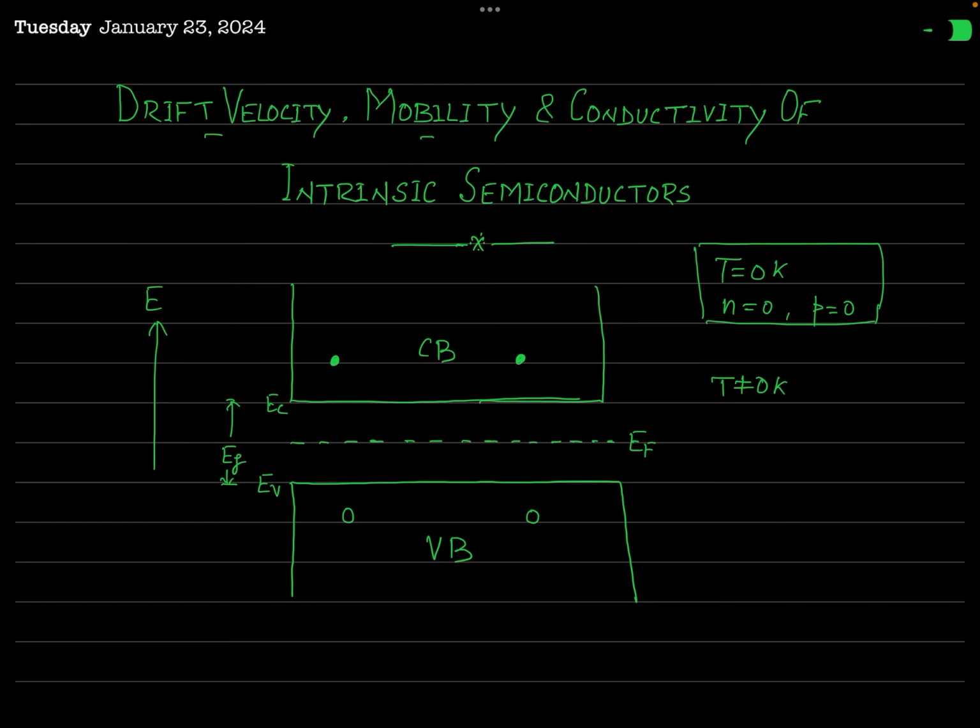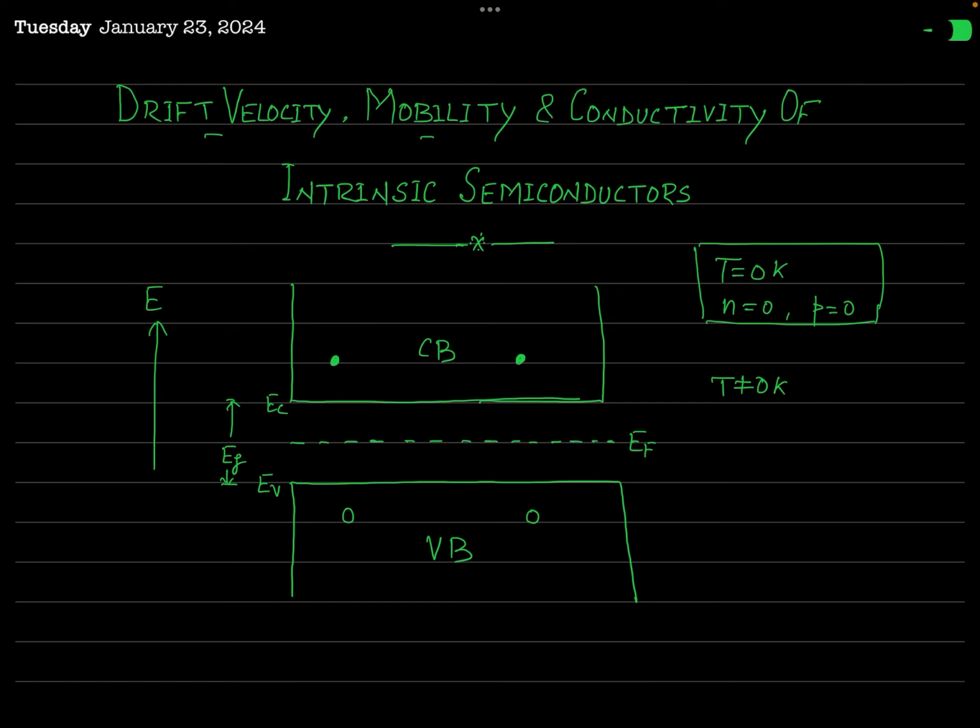Even at normal room temperature, some of the valence bonds, some of the covalent bonds, you can say, of this crystal are broken. And when the covalent bonds are broken due to the thermal agitation and the lattice vibration, then some of the valence band electrons are present in the conduction band.